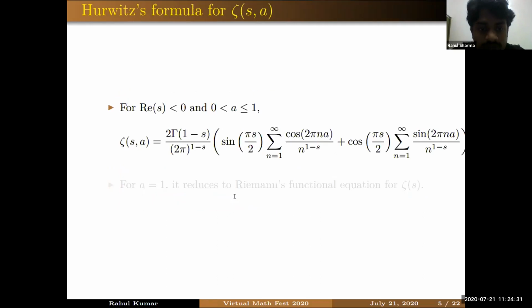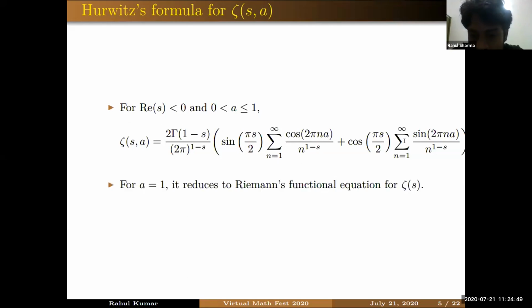Now let me give you one fundamental result in the theory of Hurwitz-Zeta function. It is known as Hurwitz's formula, and it is valid for real part of s less than 0, and a has to be greater than 0 and less than or equal to 1. Here you can see that you have the so-called cosine Dirichlet series and sine Dirichlet series. If you take a equal to 1 in this formula, this series will go to 0, and this series will reduce to Riemann-Zeta function. So you are getting back Riemann's functional equation for Riemann-Zeta function.